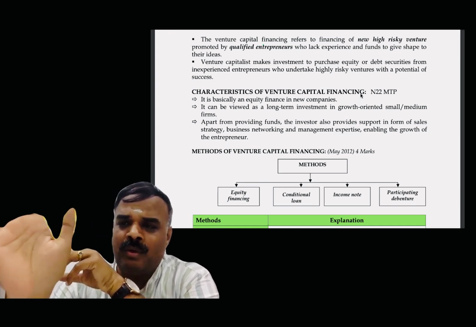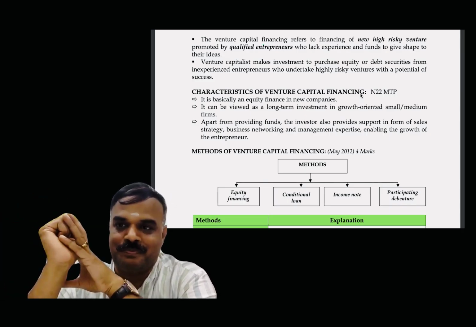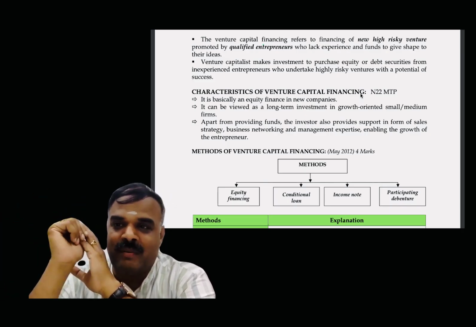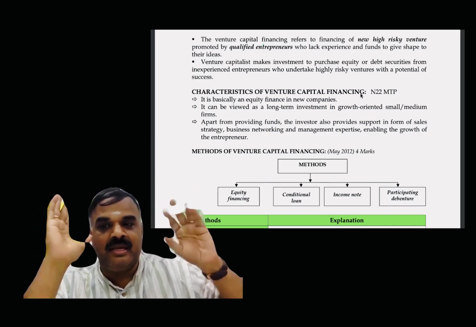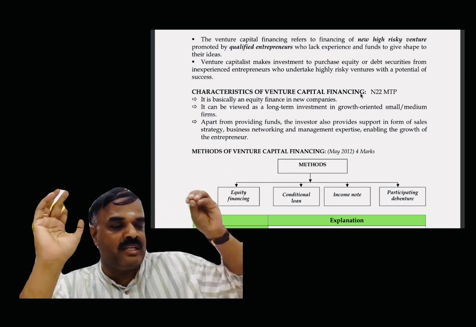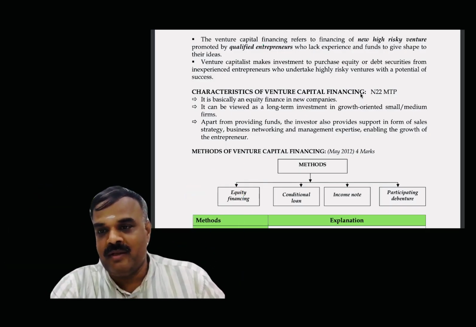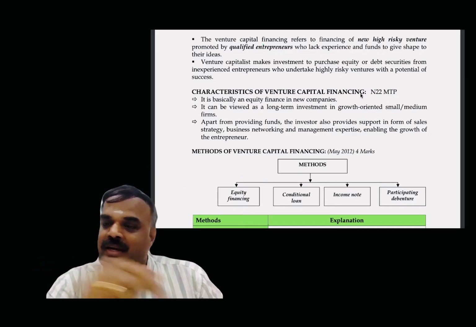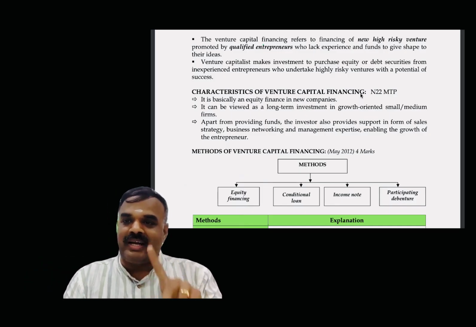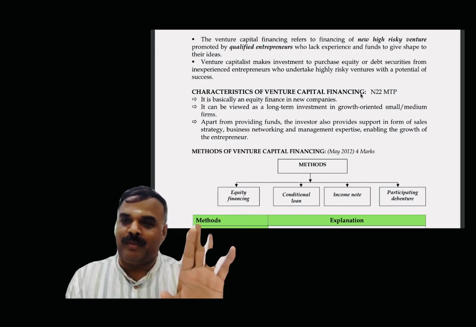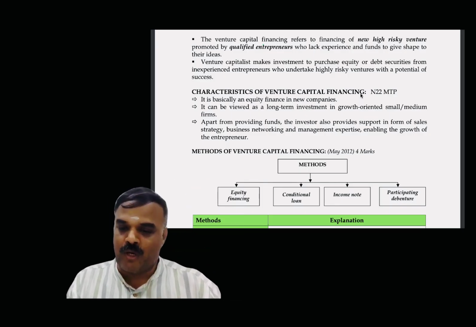What is the loan? A loan means interest on a fixed amount. Here you have to give royalty. Royalty is based on turnover. Am I right? So once the product has matured, I am going to sell the herbal product, the petrol. Then out of turnover, I have to pay some royalty. Then the investor is going to get huge income. Am I right or not? That is called conditional loan. Loan with a condition. Generally, loan means you have to pay interest. Here there is a condition. Instead of interest, they are asking you to pay royalty. Got the logic or not?